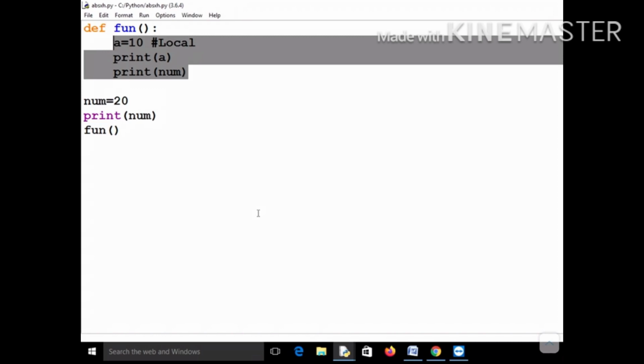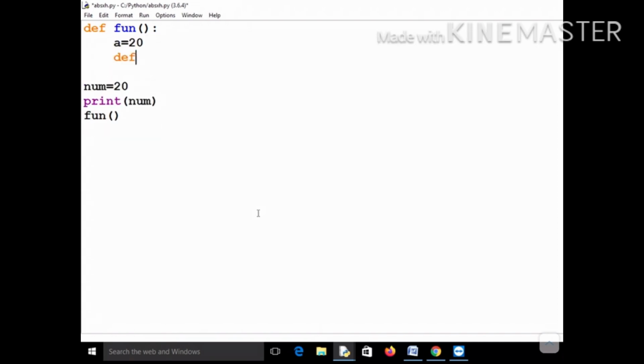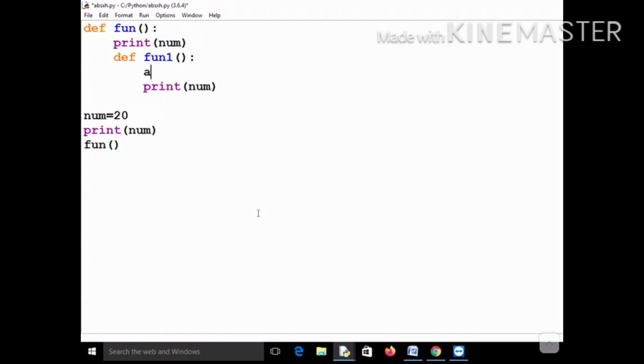You must know that inside a function you can also declare another function, that is nesting of functions, which is also allowed. Okay, so let me declare a function out here, and let me write it like this, def fun1. And then let me try to print the value of num here. Let me declare a variable here, and let me try to access it in the main.